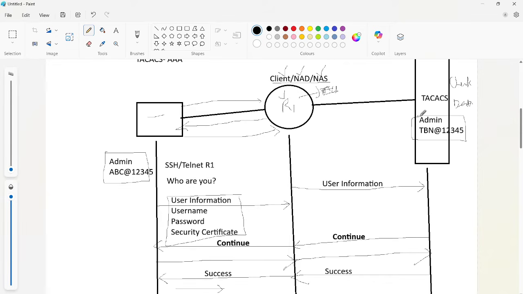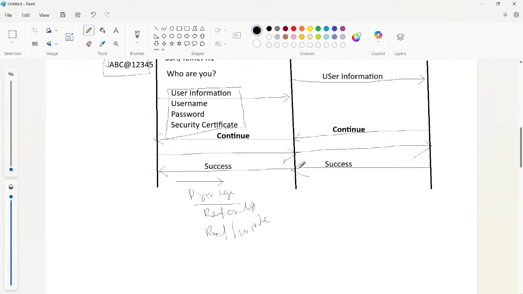We are typing admin only, so the username matches, but there is a password mismatch. Here we are using abc@12345, but in the TACACS server, the password we have configured is tbn@123. So here the password is mismatching, right? It will send a reject message.